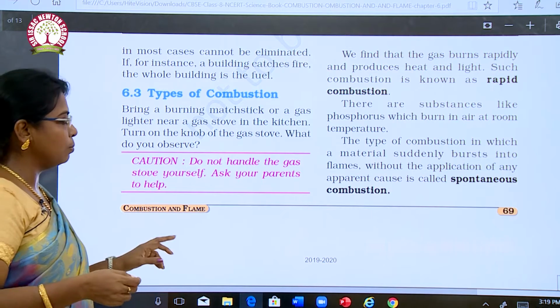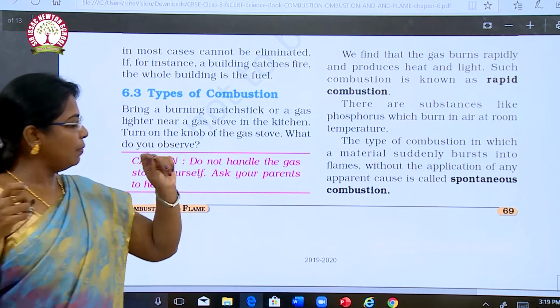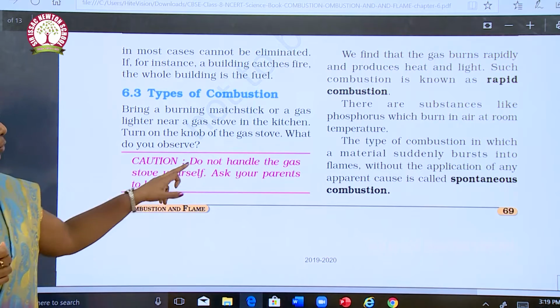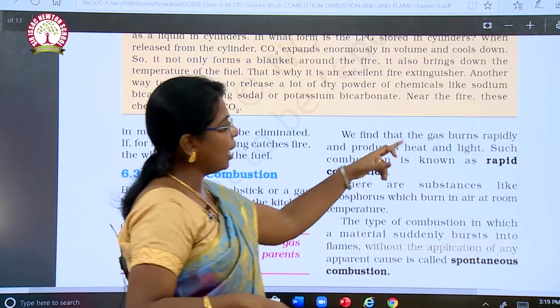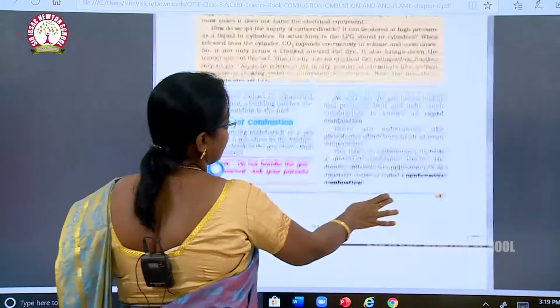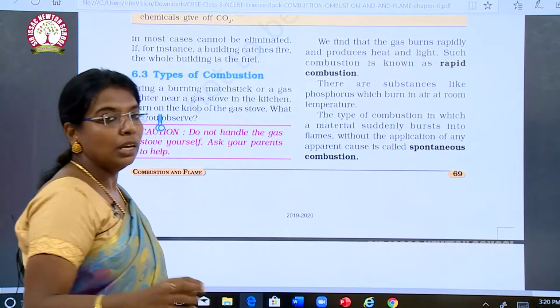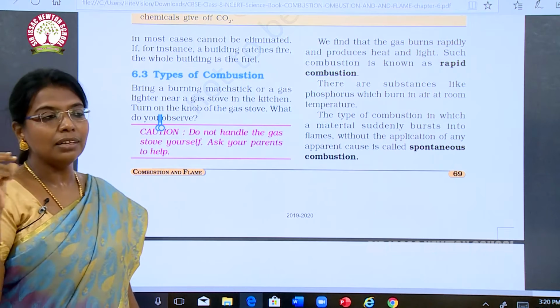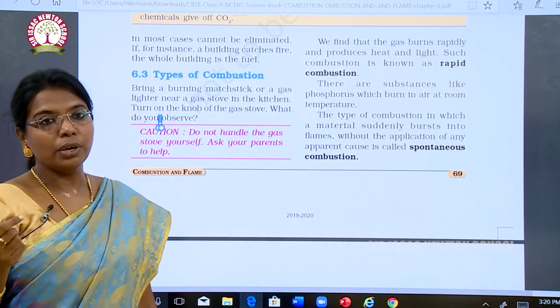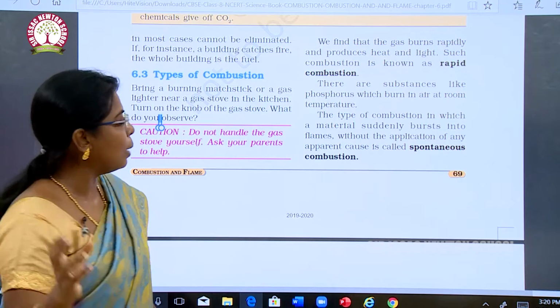What do you observe? Okay, so we are going to take a matchstick or a gas lighter and we are going to turn on the gas stove and light it. We find the gas burns rapidly and produces heat and light. Such combustion is known as rapid combustion. Okay, as soon as the gas stove lights, immediately the fire will form. This is called rapid combustion.